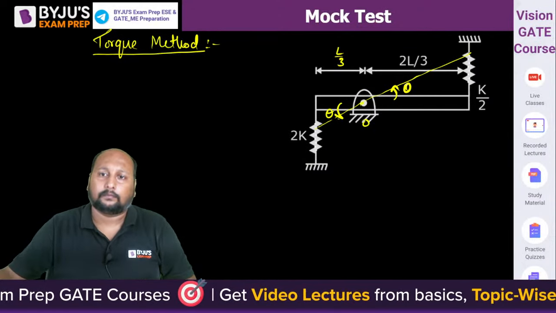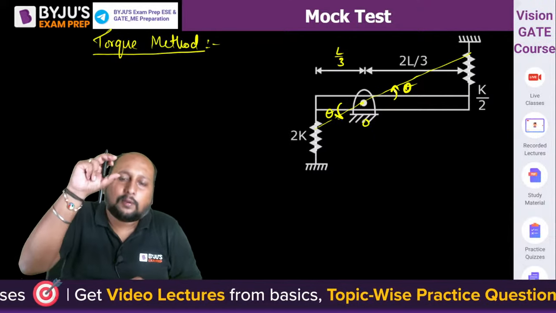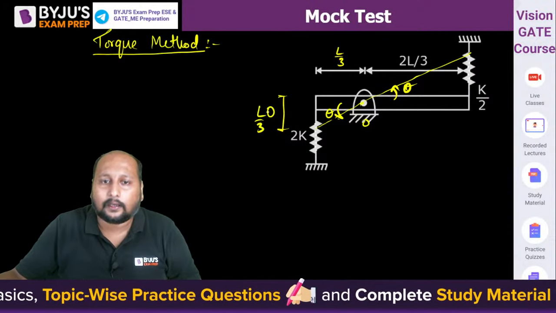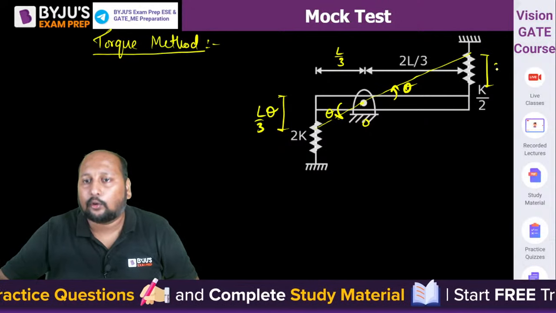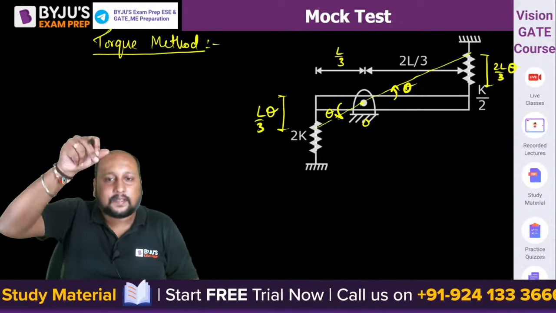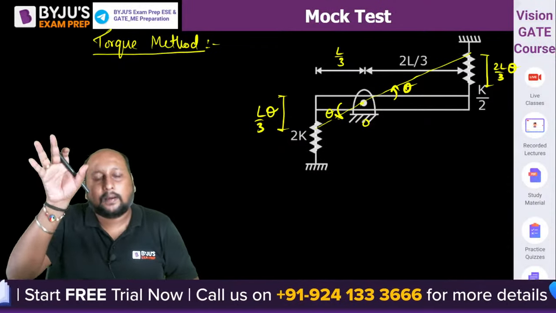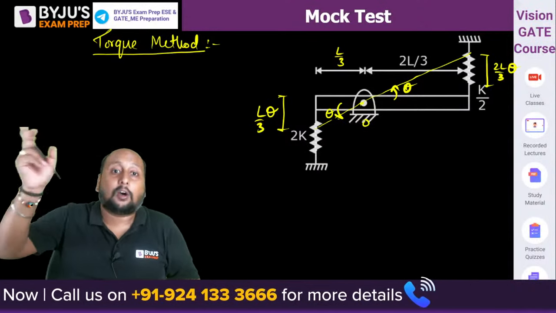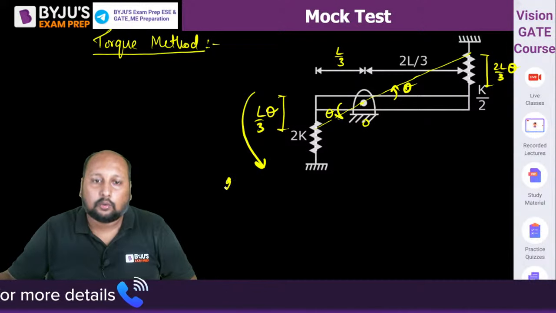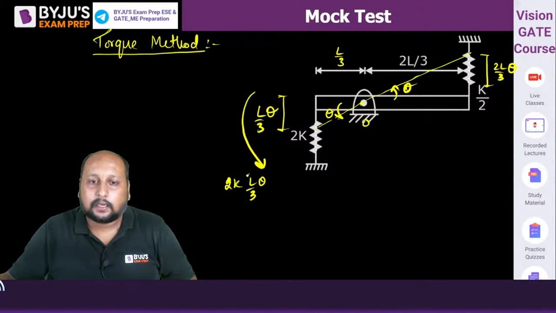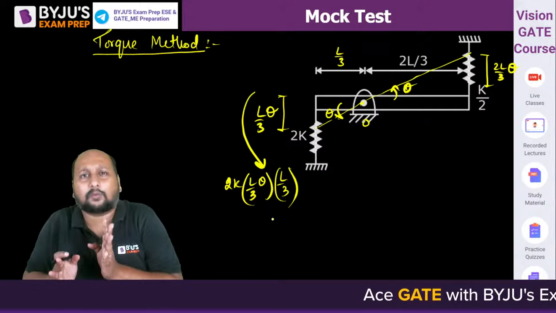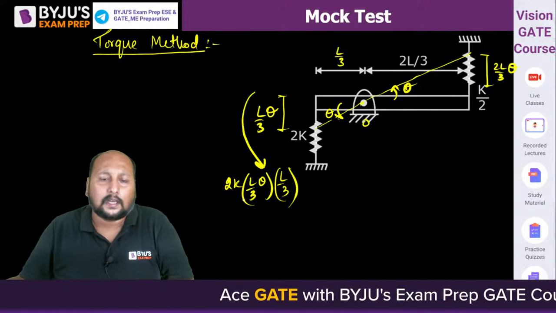Theta here, right? Can you tell me what will be the deflection in the spring? This will be L by 3 theta. Here the deflection in the spring will be 2L by 3 theta. With this spring deflection there will be a spring force of 2K into L by 3 theta. And what will be the torque generated? The moment will be 2K L by 3 theta into the distance L by 3. Basically L by 3 cos theta, but cos theta is very small, so we can say cos theta tends to 1. So this is the moment.